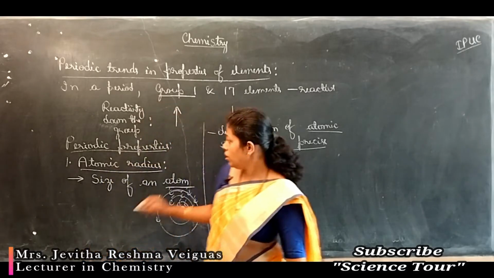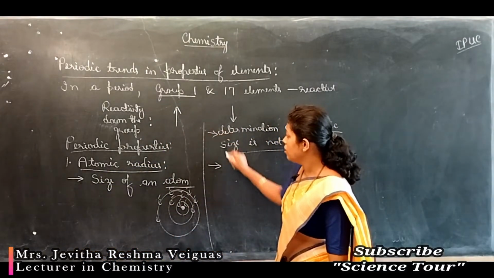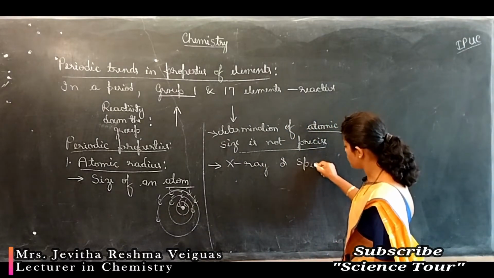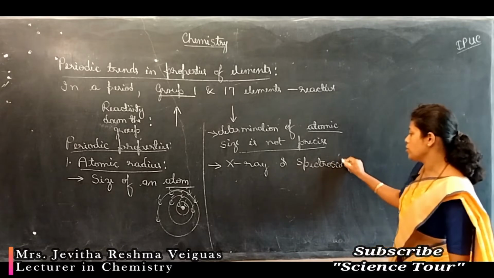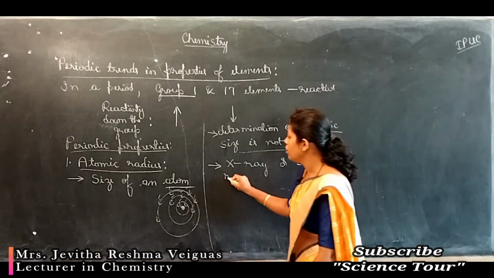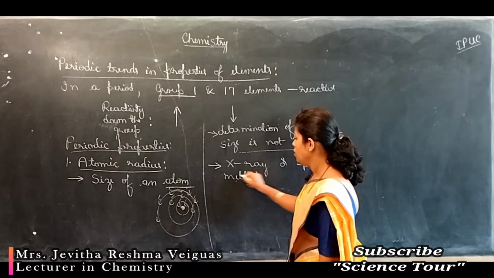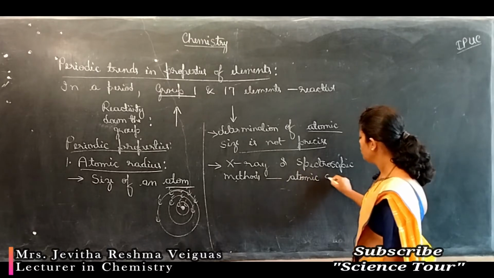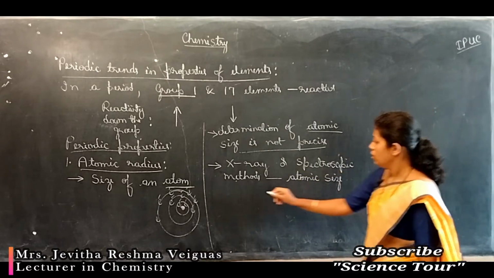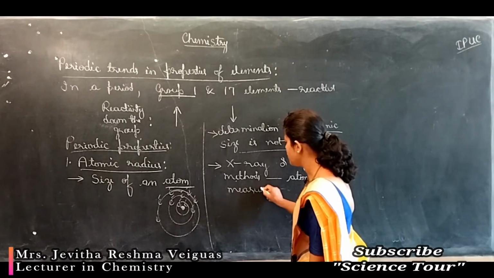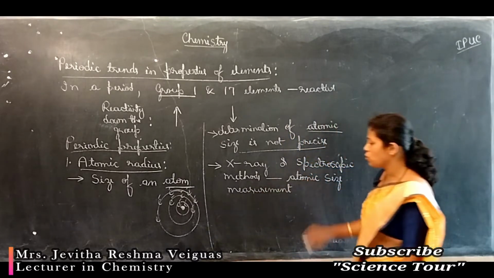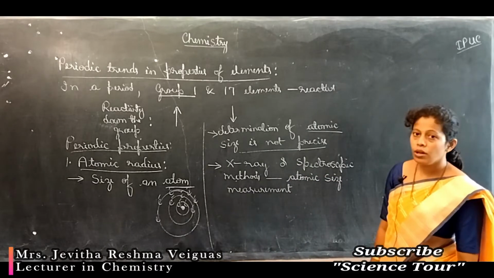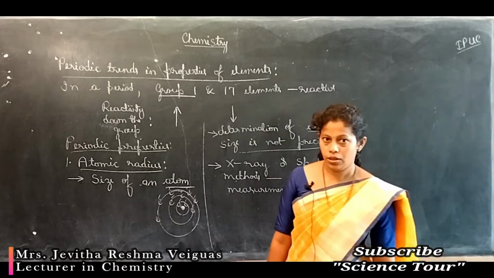Nowadays, instruments like X-ray or spectroscopic methods are used to measure the atomic size. So atomic size or atomic radius is measured using different spectroscopic studies. One example is X-ray spectroscopy.